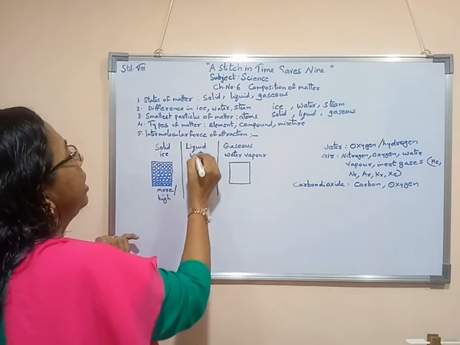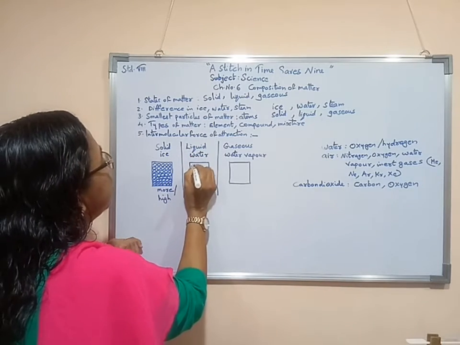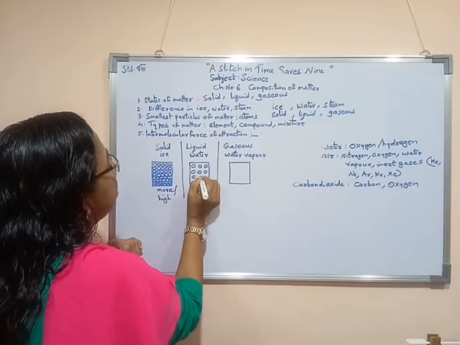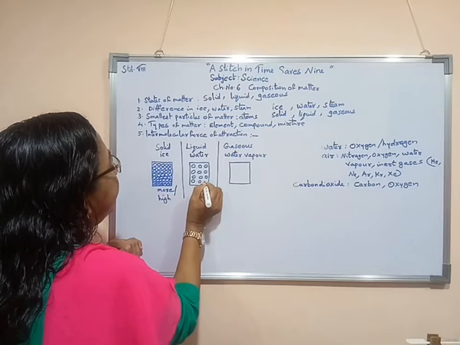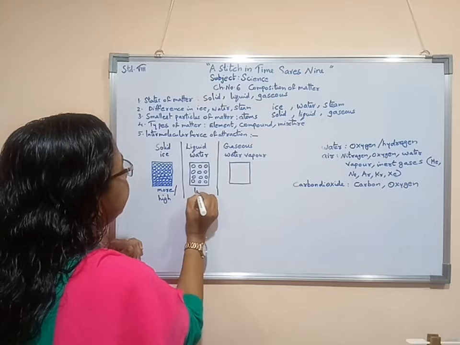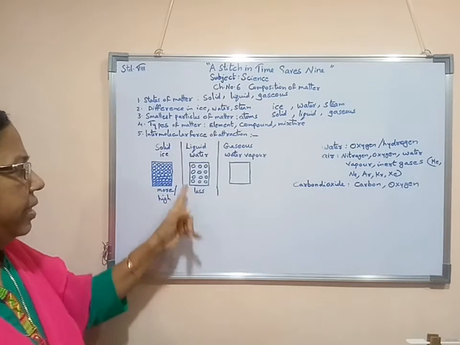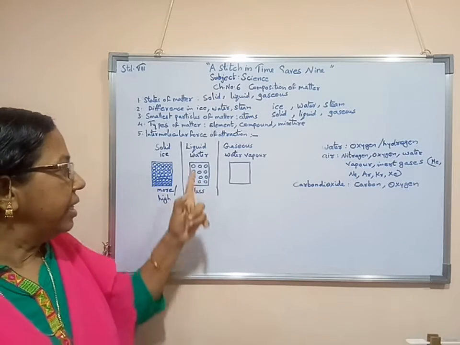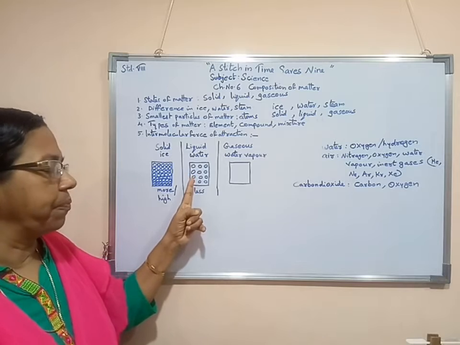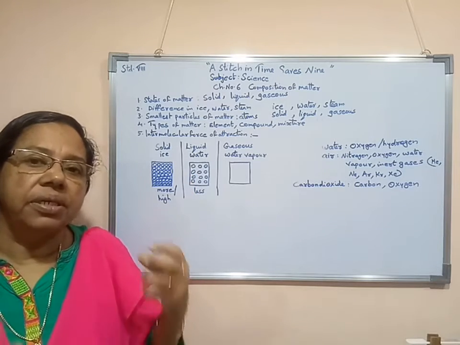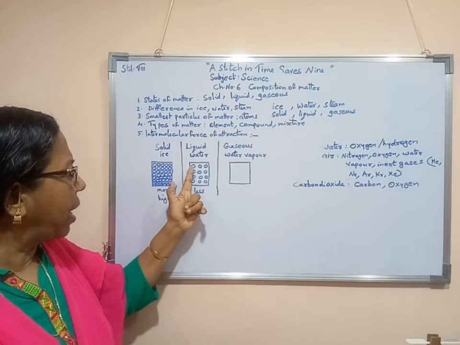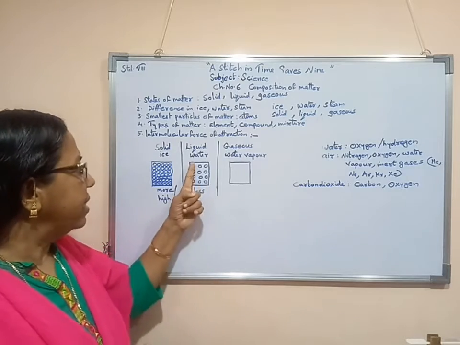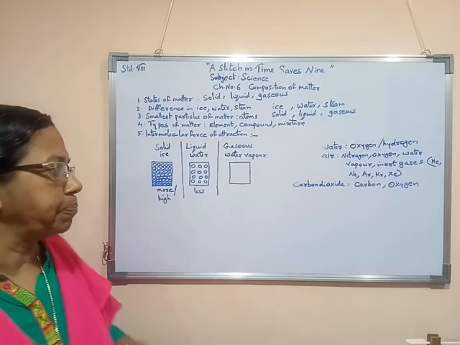Now when liquid particles, water particles, are there, their particles are a little far from each other. As a result, their attractive force is a little less. Each and every particle present in the liquid or water is a little far from the others. They are also made of molecules, but the distance between these particles is a little greater. As a result, their attractive force is a little less.